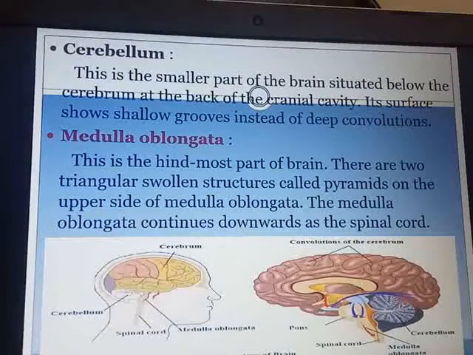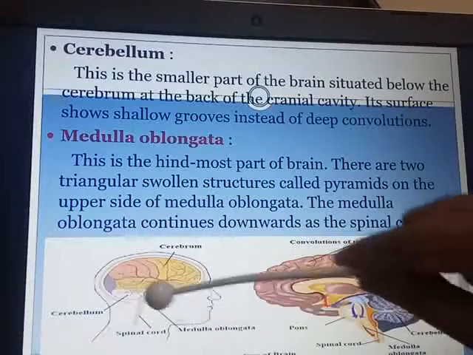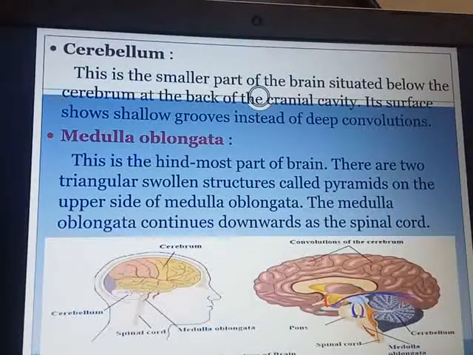And the third one is the medulla oblongata. This is the hindmost part of the brain. There are two triangular swollen structures called the pyramids on the upper side of the medulla oblongata. And the medulla oblongata continues down as the spinal cord.